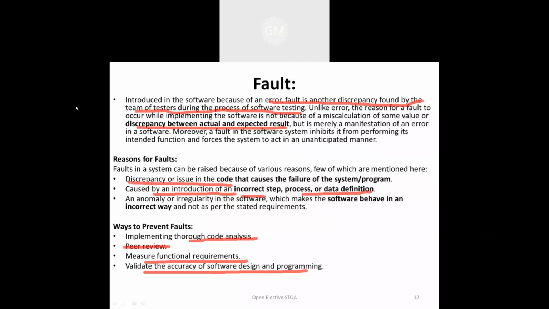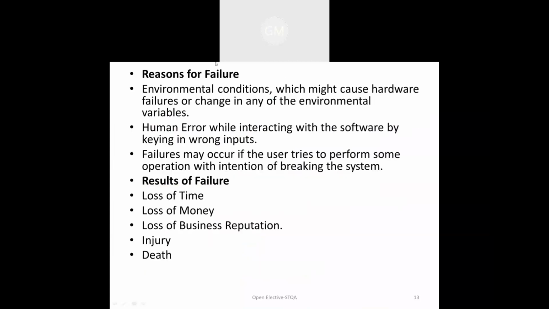Now, next, what are the reasons for faults? Mainly, there are various reasons. If you have a hardware plus software product, in that case, the environment is going to play a major role.